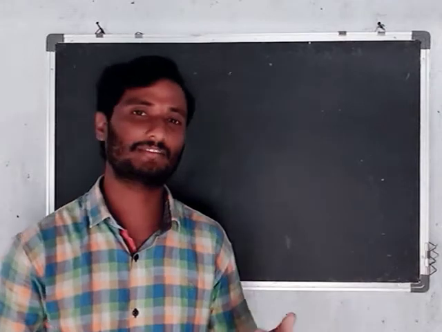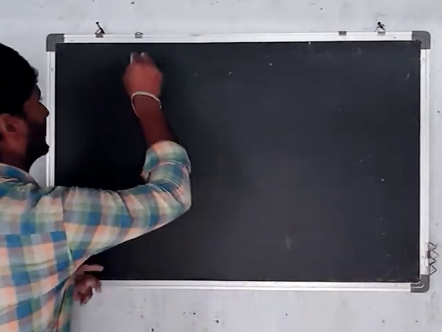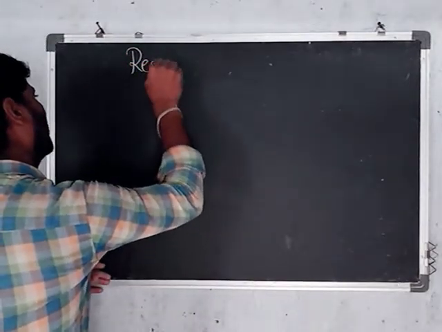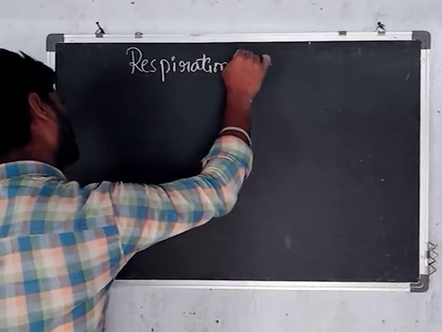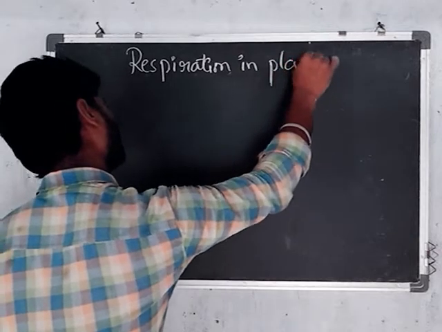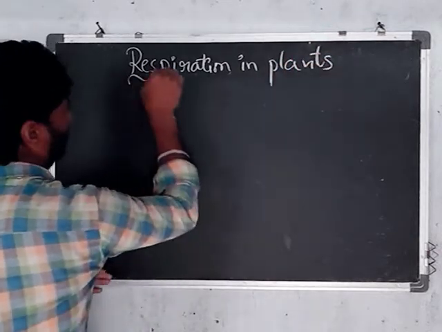Next, we will discuss respiration in plants.